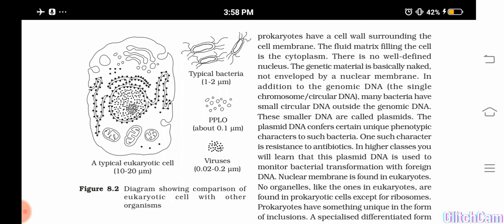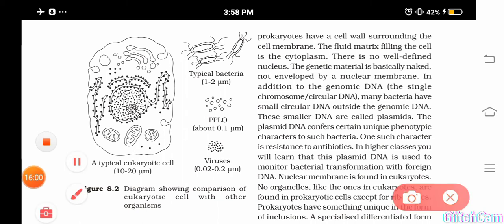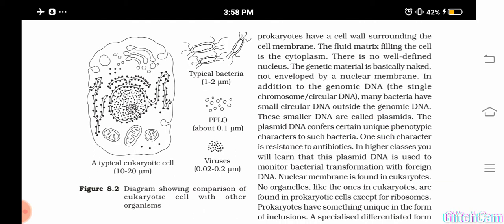Then, in addition to this single circular DNA or genomic DNA, they have smaller DNA called plasmids. So plasmids are extra chromosomal DNA found in the prokaryotes. Is it clear? Understood?